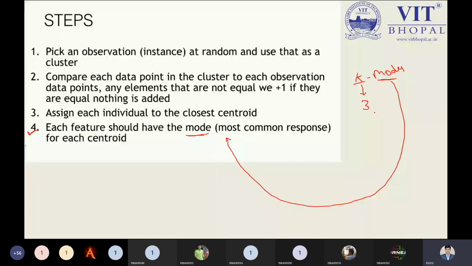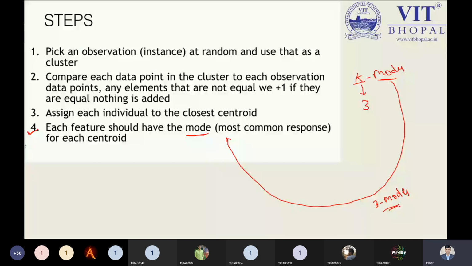In an examination, suppose I am writing, solve the particular problem by the 3 modes. Suppose I am giving this kind of question. What does it mean? Solve or make the clusters of the given data points by using 3 modes. So implicitly it's saying to us the value of K we have decided is 3.